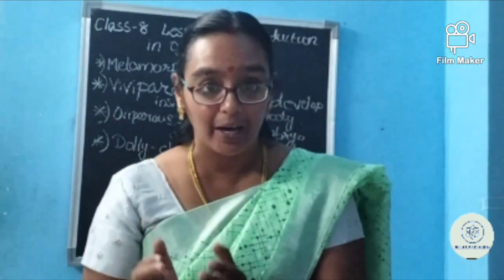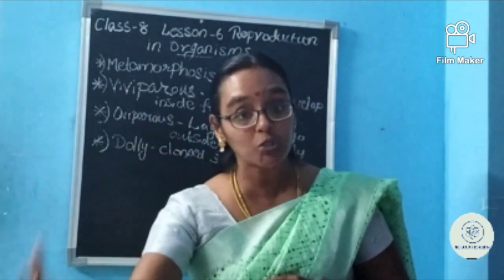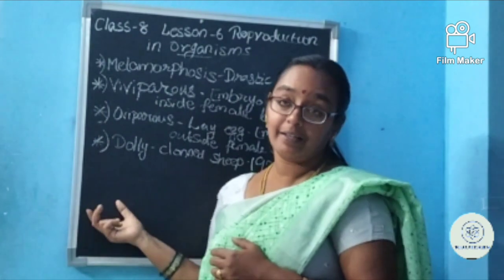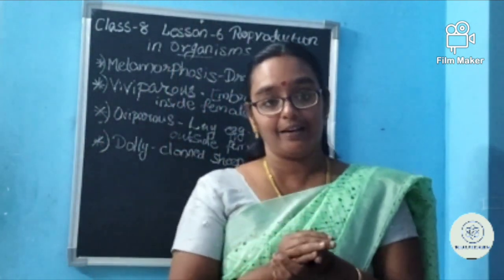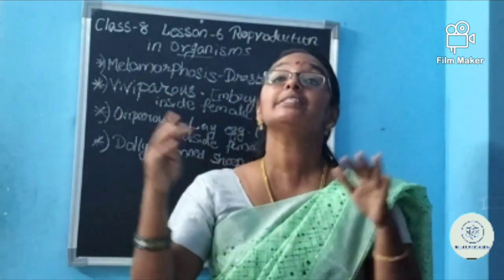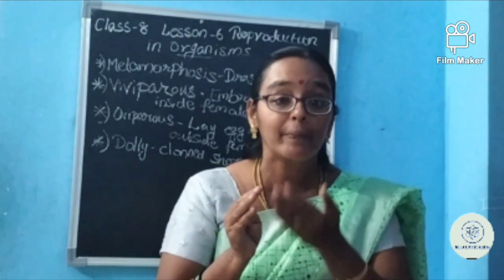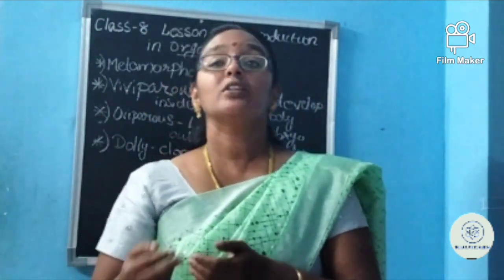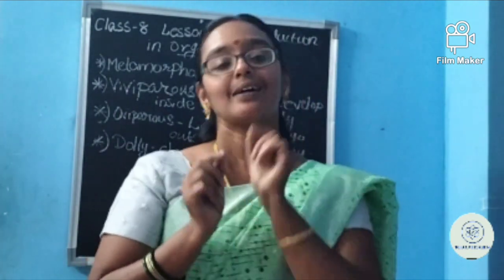When it is coming out, the embryo is not fully developed. The development has to occur. It is occurring outside, within the egg. And what is the hen doing? The hen is sitting over it to give it warmth. By the time the development of the embryo is happening, in almost 3 weeks, the full development will happen and the chick will be coming out by breaking this hard shell.